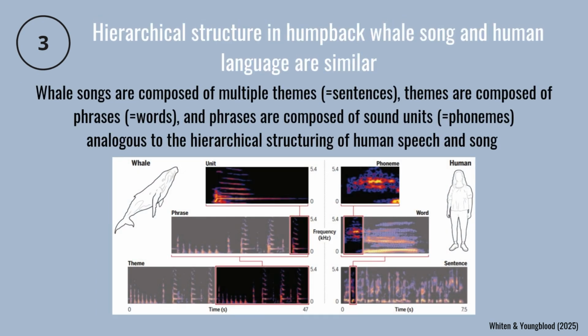The hierarchical structure in humpback whale song and human language are very similar. Whale songs are composed of multiple themes, which can be seen as sentences. Themes are composed of multiple phrases, which can be seen as words, and phrases are composed of sound units, which can be seen as phonemes. So whale song structure is analogous to the hierarchical structuring of human speech and song, and this hierarchical structure facilitates cultural learning in whales.